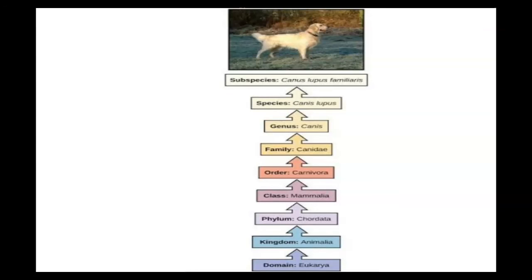So what do you think, children? Next time you look at a dog, what should you be calling it? Canis lupus familiaris. That's the scientific name of a dog.